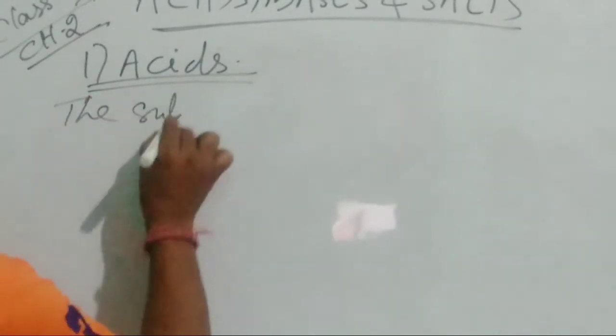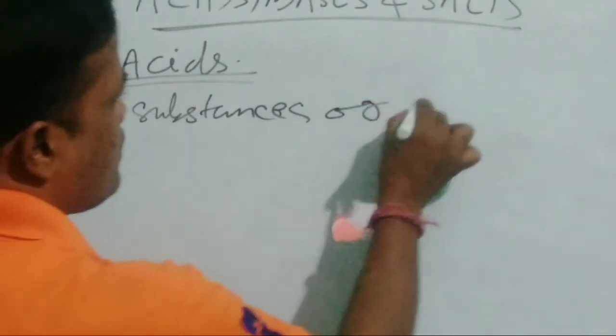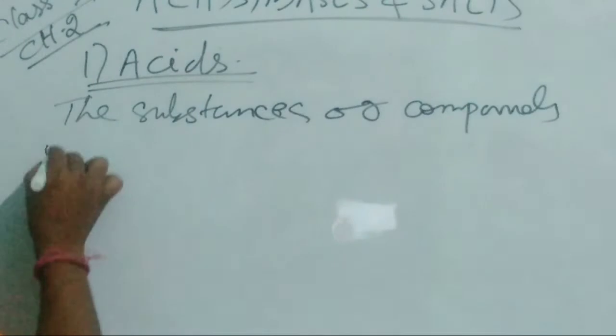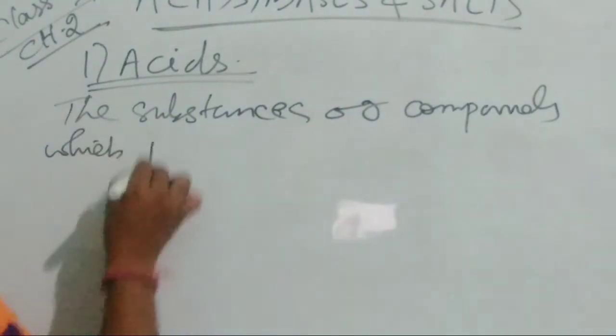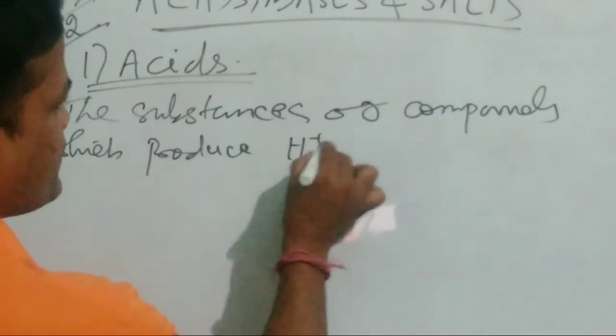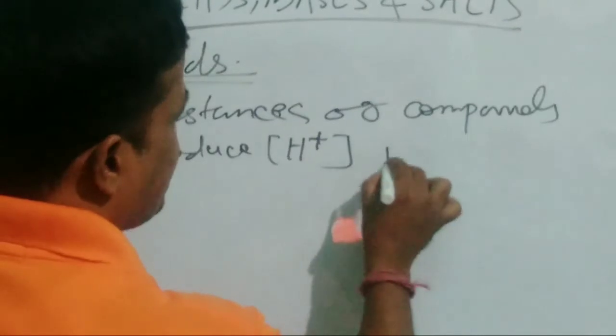So acids are the substances or compounds which produce H plus ions in their aqueous solution.